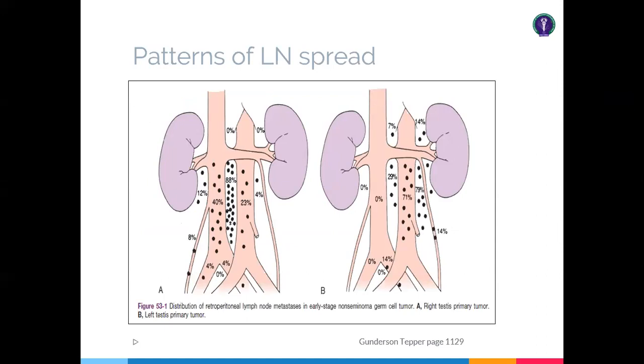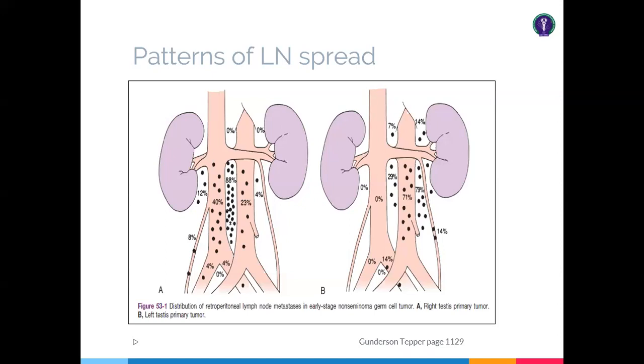So in the right testicular tumor, the main lymphatic drainage is in the interaortocaval area of lymph nodes. So mainly these are the areas of the primary landing zone, and from there the lymph node spreads elsewhere, in retrograde into the iliac lymph nodes, and sometimes also the supraclavicular lymph nodes.